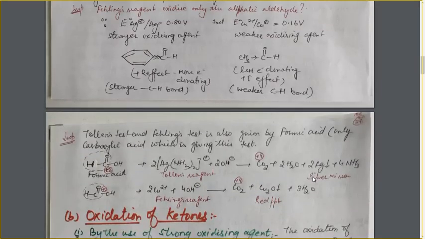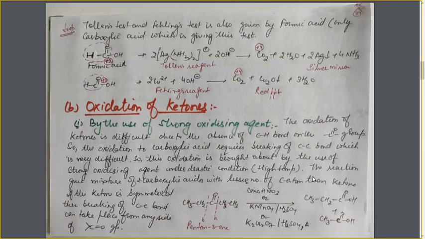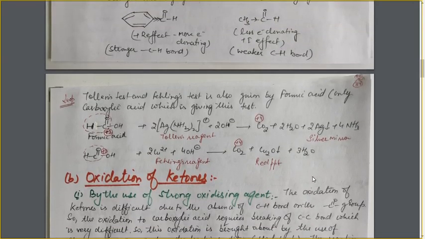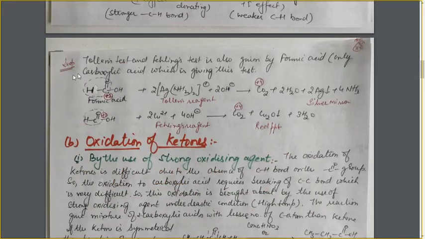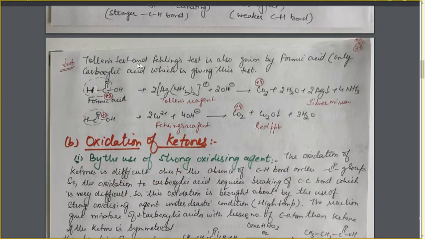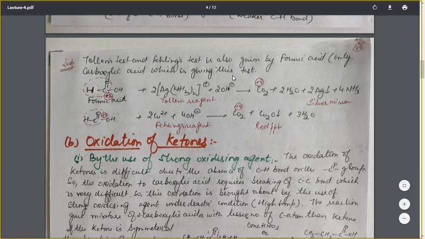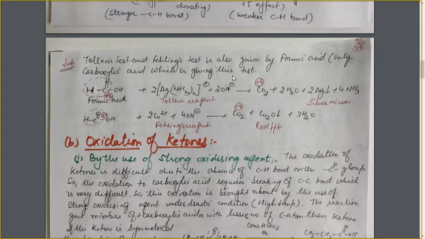Next, one important case from the carboxylic acids in this Tollens test and Fehling's test. This Tollens test and Fehling's test is also given by formic acid, the only carboxylic acid which gives this test. So, Tollens test and Fehling's test is given only by formic acid out of all the carboxylic acids. Why is this so?